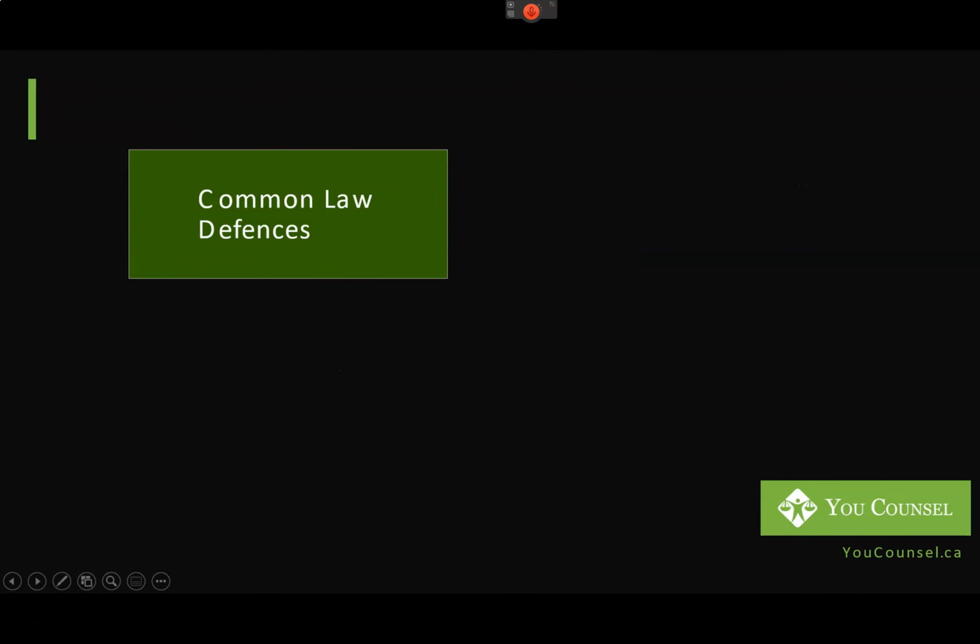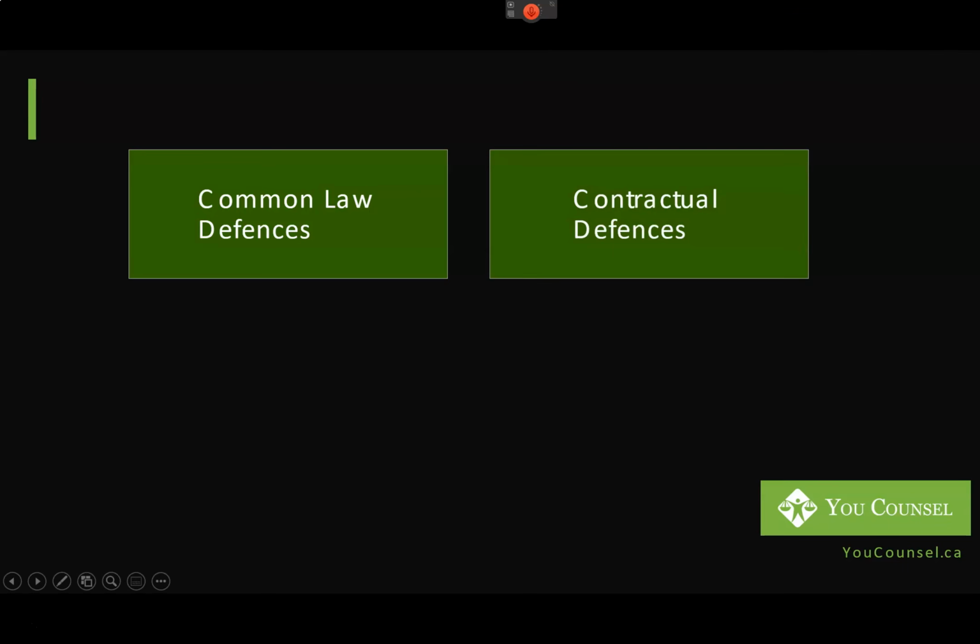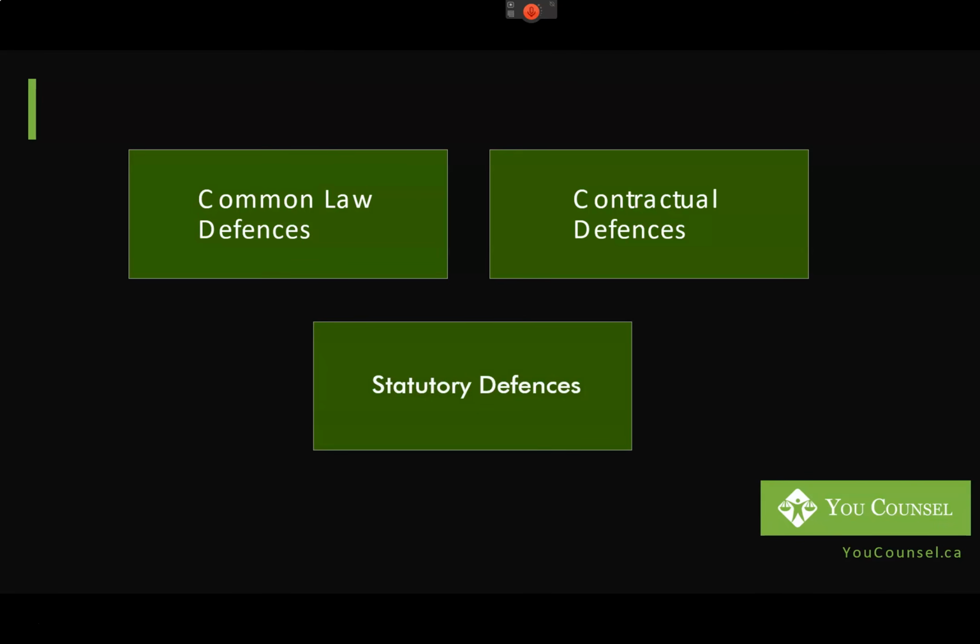Now, there are 3 kinds of defenses that a breaching party, a non-performing party, can claim. The first category is called common law defenses. They come from the common law system, which is based on judge-made law over centuries. The second one is contractual defenses. These are the defenses that could be found in a specific contract between you and the other party. And the third kind are statutory defenses, which may be codified in a statute in your province or in Canada generally. Those are the 3 kinds of defenses that could allow a breaching party to avoid some or all of the liability.